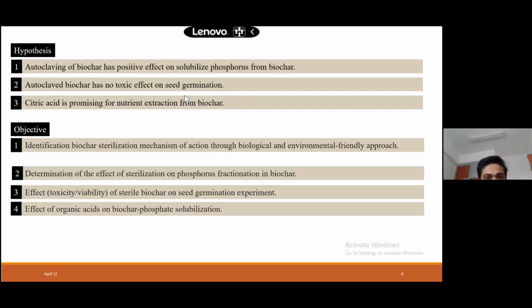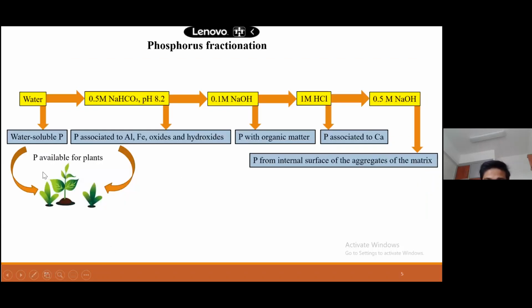Autoclaved biochar has no toxic effect on seed germination, and citric acid is the most promising for nutrient extraction from biochar. And objective, you can see from here, identification of biochar sterilization mechanism of action through biological and environmentally friendly approach. I will show you everything in details.